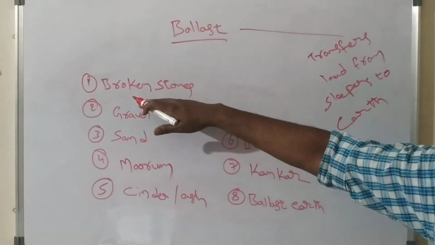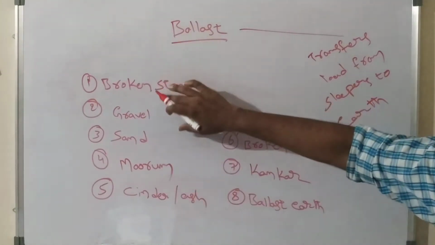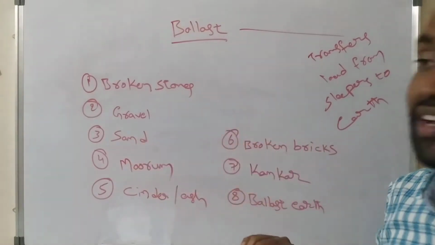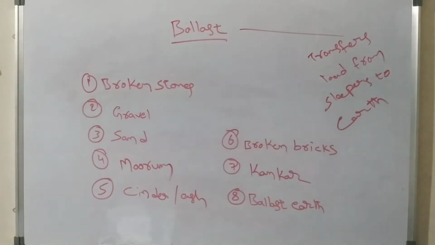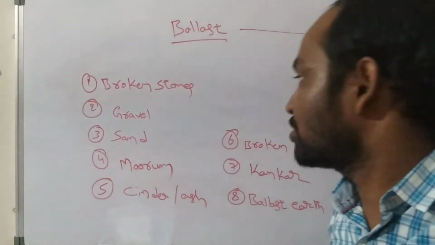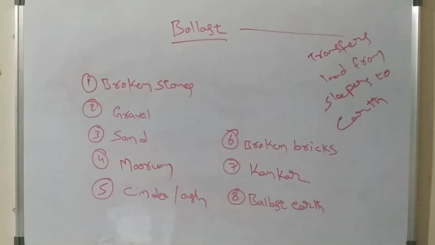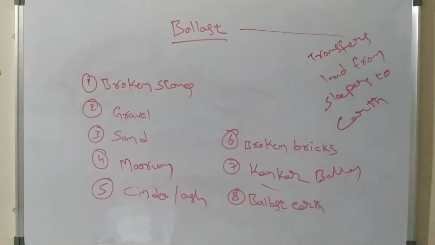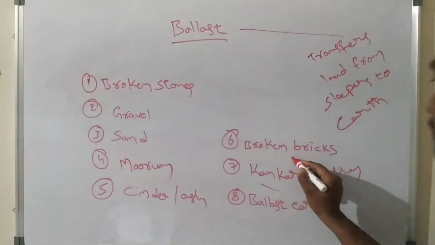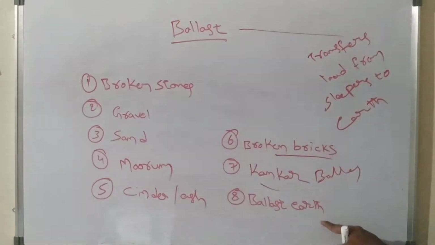If you use broken stones as ballast, we call it broken stone ballast. If we use gravel as ballast, we call it gravel ballast. If we use sand as ballast, we call it sand ballast. Like this, if you use conquer, we call it conquer ballast. If you use broken bricks as ballast, we call it brick ballast. And the last one is ballast earth.